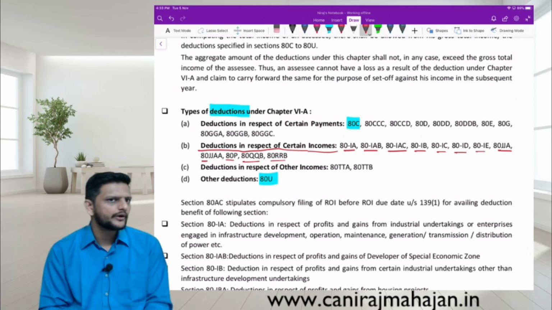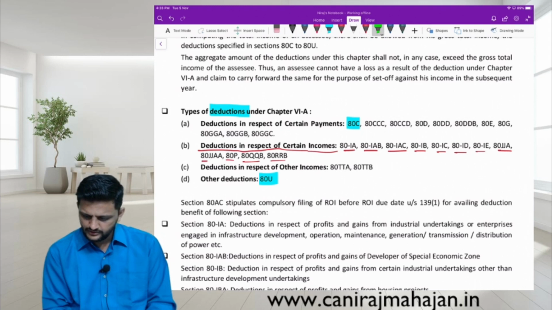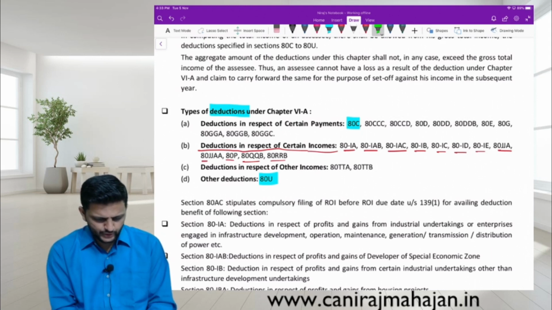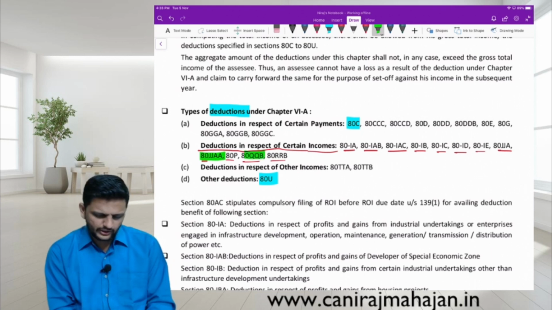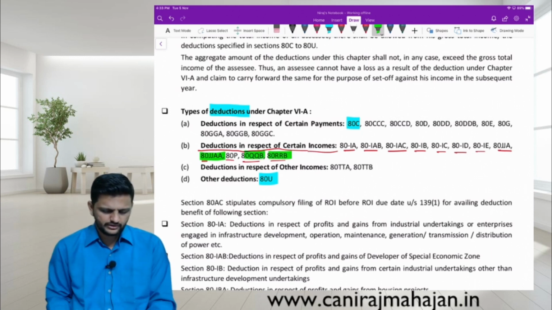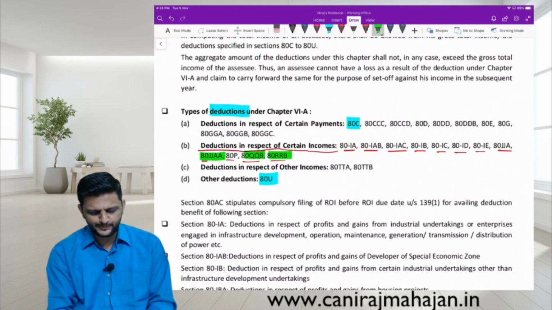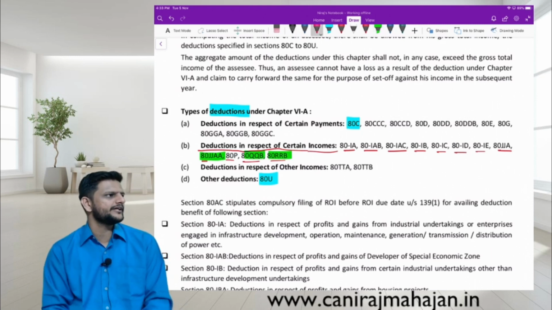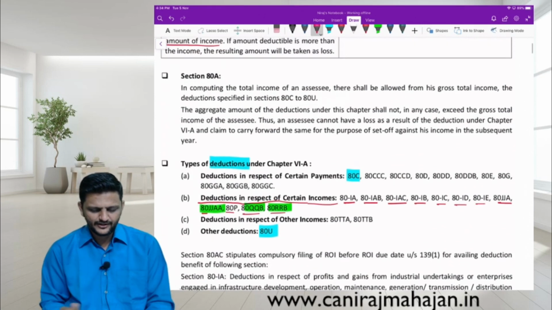Right now, not part of the syllabus. Only one is there, I think 80GGA. Then 80QQB and 80RRB are there. They are actually very small. Then 80P is not there, but 80P is for cooperative societies' income. Right now, not part of the syllabus.